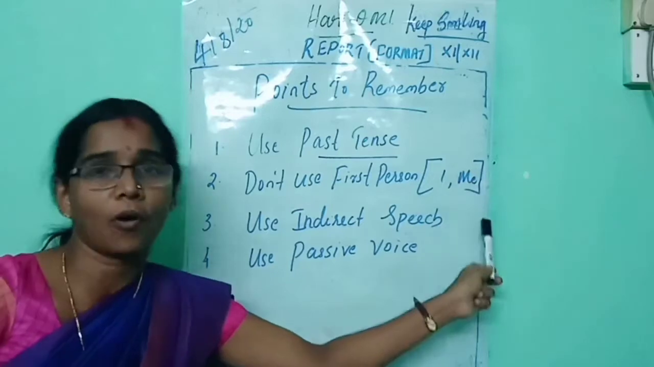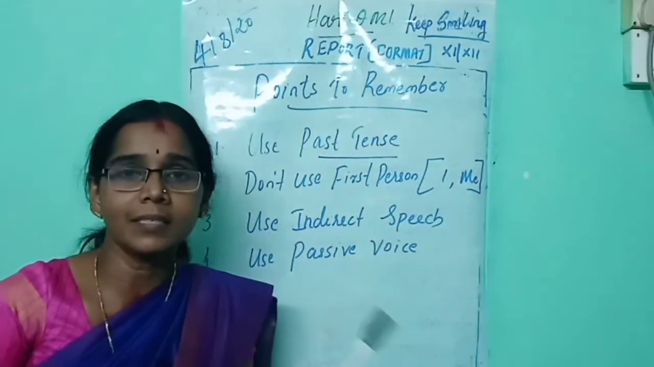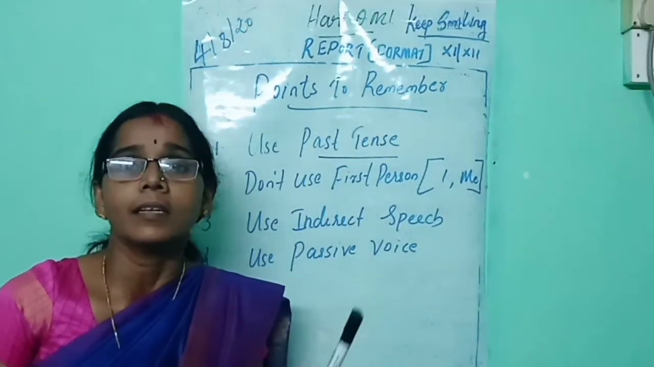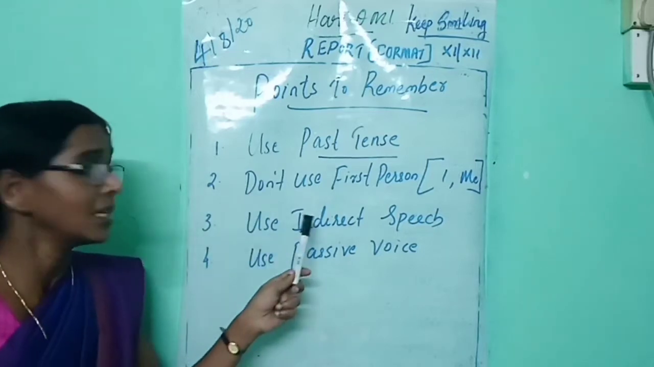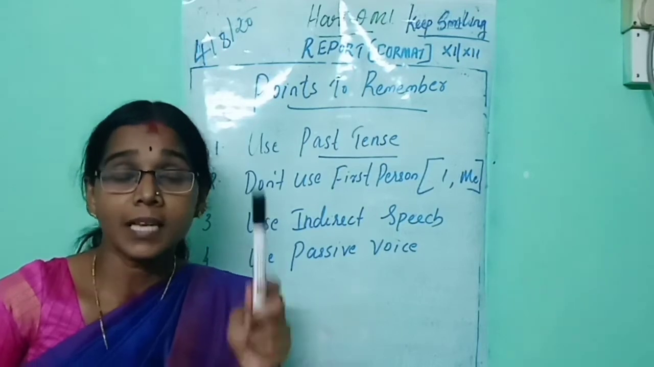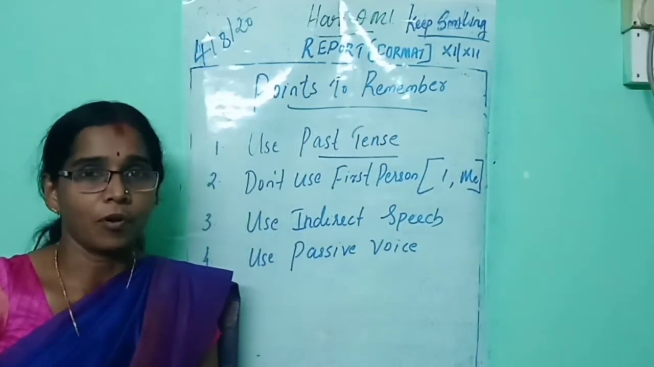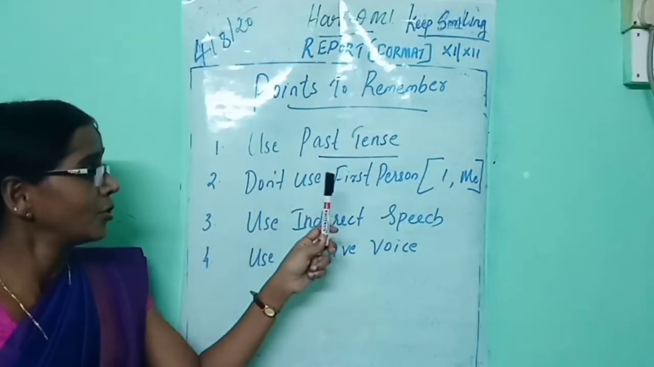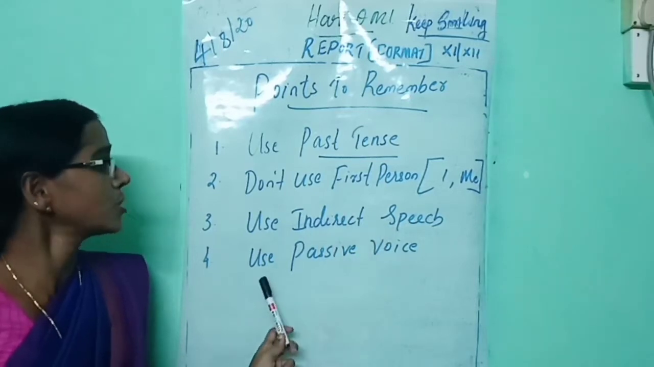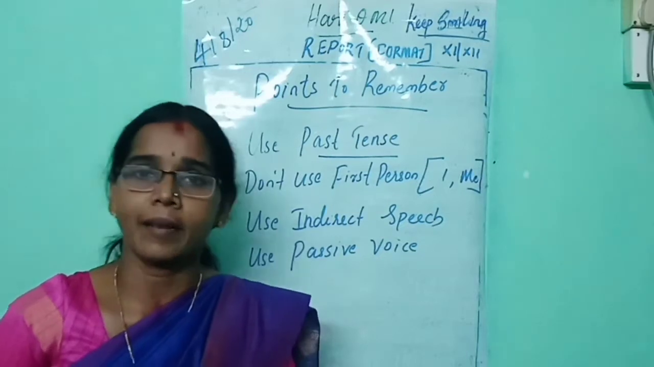Don't use these pronouns. Third point is use indirect speech. Direct and indirect speech you have already learned at your higher secondary level. When you write a report, you should use indirect speech. And last one, use passive voice. These are the most important points you should remember when you write a report. Once more: use past tense, don't use first person, use indirect speech, use passive voice.